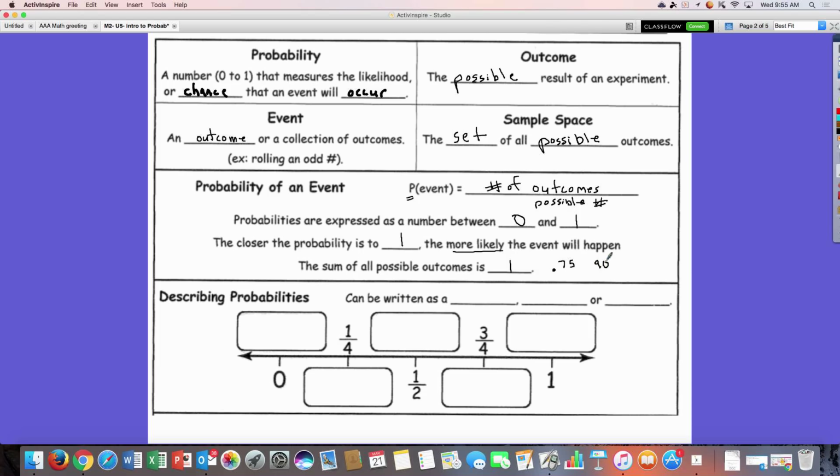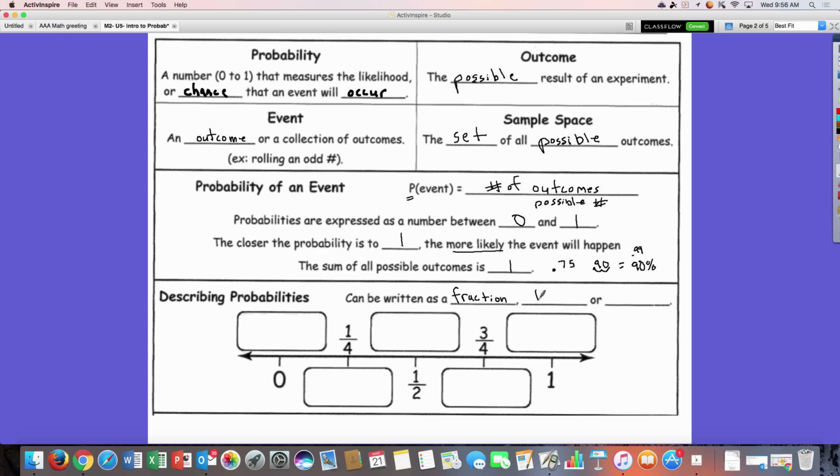90%. Remember, to make a percent into a decimal, we move it twice. So 0.90 equals 90%, right? So the closer we get to 1, 0.99 would be 99%. Good, I'm glad you're getting it. All right, describing possibilities. It can be written as a fraction. We all know what fractions are. We love them, right? Yes, we do.